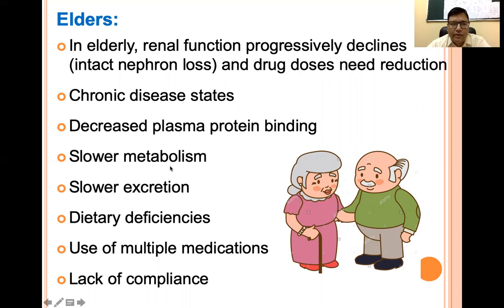They have slower metabolism, slower excretion. They have dietary deficiencies. With aging, the elderly take fewer nutrients and less food. Their appetite is reduced. They often do not eat. All these can lead to dietary deficiencies, and they use multiple medications, and there is lack of compliance. Often there is forgetfulness, so they often forget about the drug which they have to take. So there is lack of compliance too.